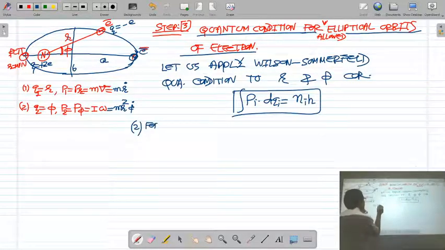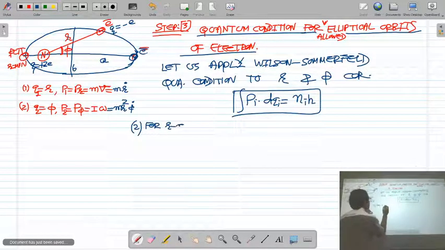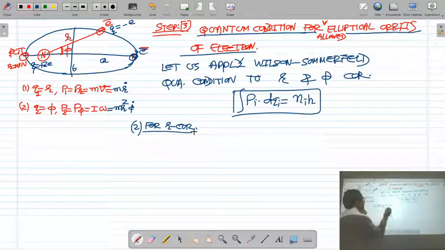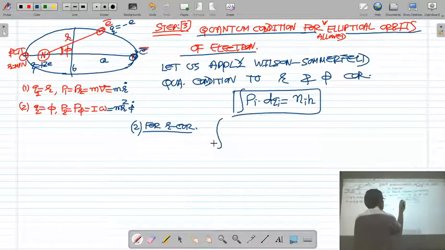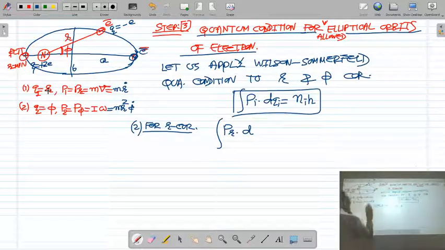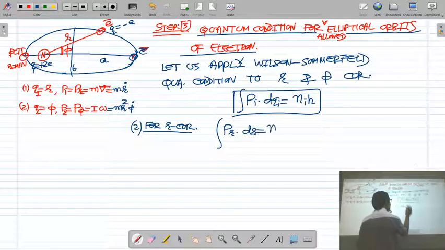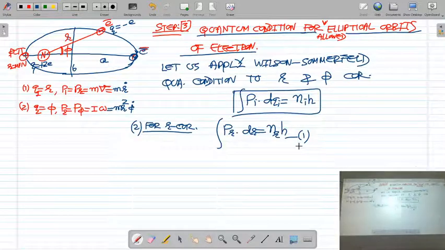So for the r coordinate, how do we write this phase integral? Corresponding to the radial coordinate, what is the radial momentum of the electron? Pr. So instead of pi, I write Pr. My coordinate is r, so the integral of Pr dr is equal to nr h. This is the phase integral for the r coordinate, or you can say this is the Wilson-Sommerfeld quantum condition for the r coordinate.